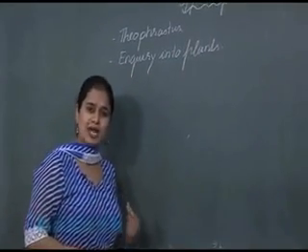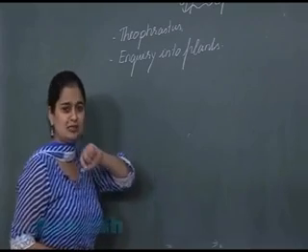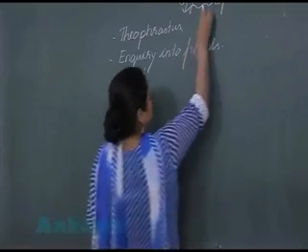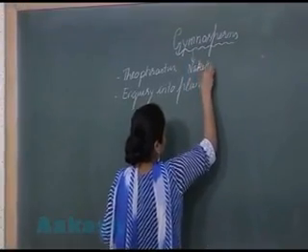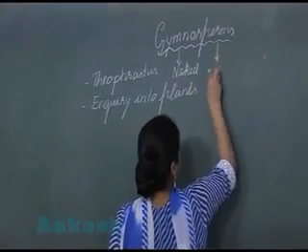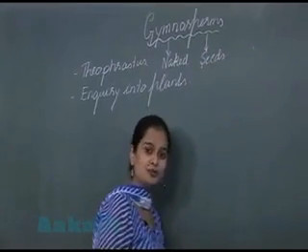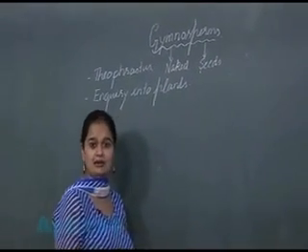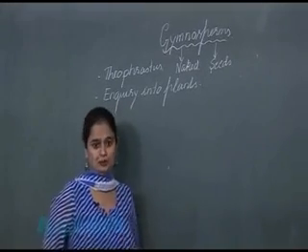Why are they known as gymnosperms? Gymno means naked and sperm is for the seeds. So here the seeds produced are naked. They are not present inside the ovary.